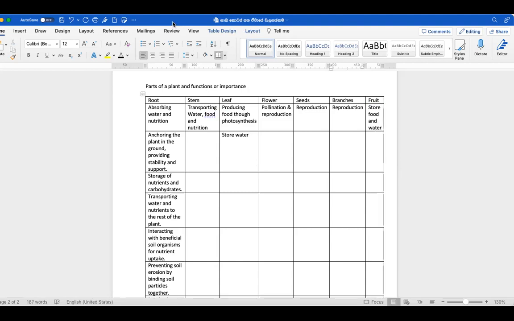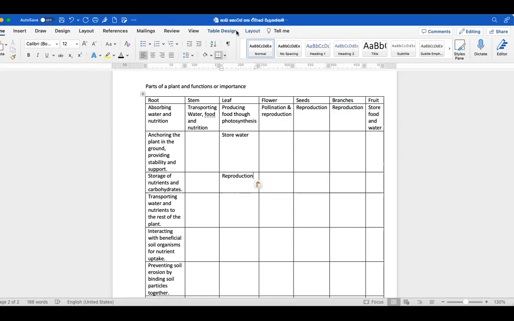What else? Produce new plants. Produce new plants means reproduction. Reproduction can be done by root, by the stem. Leaves cannot reproduce. Produce new plant, we call that asexual reproduction. Not sexual, we call it asexual reproduction. Basically, this is done through reproducing through the leaves without sexual organs. That is reproducing plants.